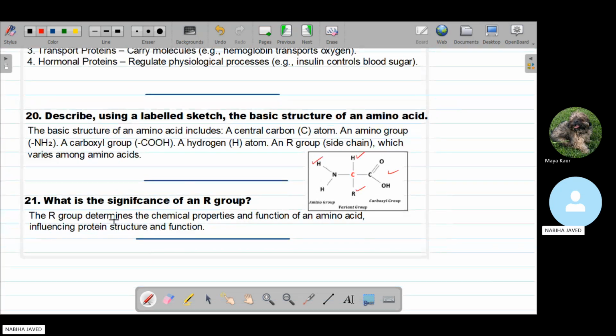The next question is, what is the significance of an R group, the variable or variant group? The variable R group determines the chemical properties and the functions of an amino acid, influencing the protein structure and function.